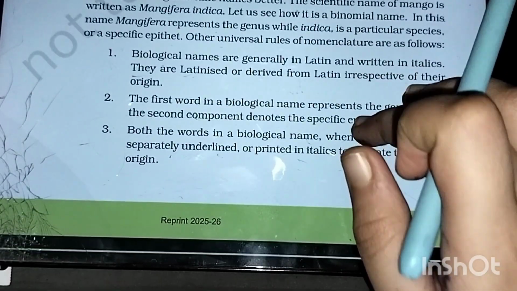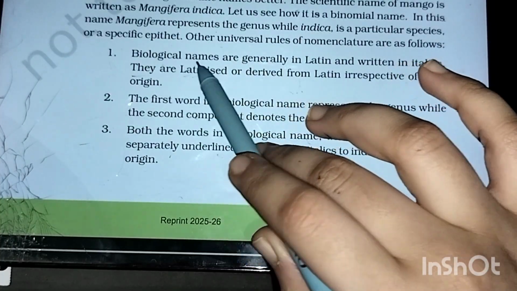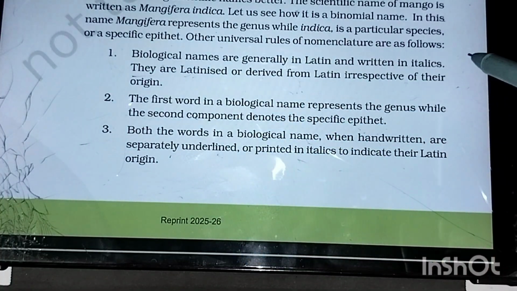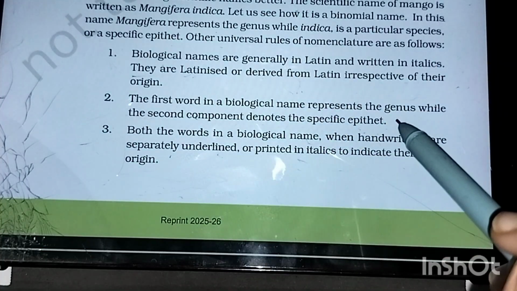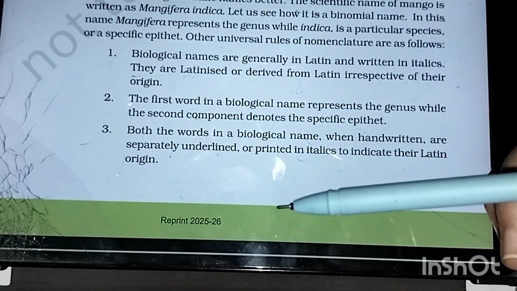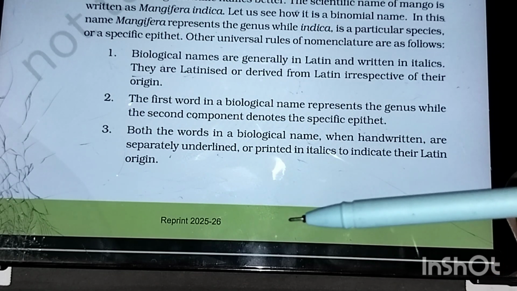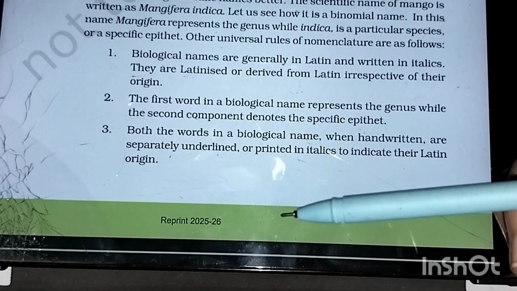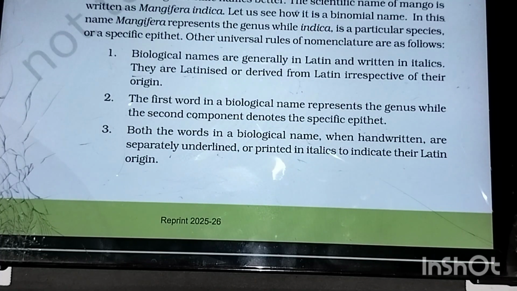The universal rules of this nomenclature include that biological names are generally in Latin and written in italics. They are Latinized or derived from Latin irrespective of their origin. Suppose in Hindi we say more for peacock, or aam for mango. But the scientific name of mango is Mangifera indica.